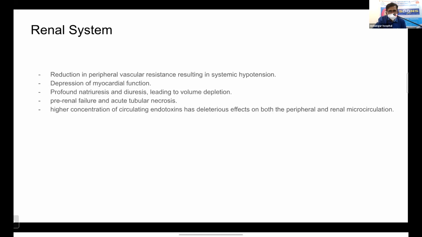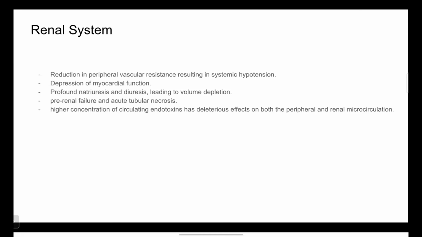In the renal system, one of the important consequences of this obstructive jaundice is that even after treatment, the patient may go into a condition called hepatorenal syndrome. It is not an individual system description itself.